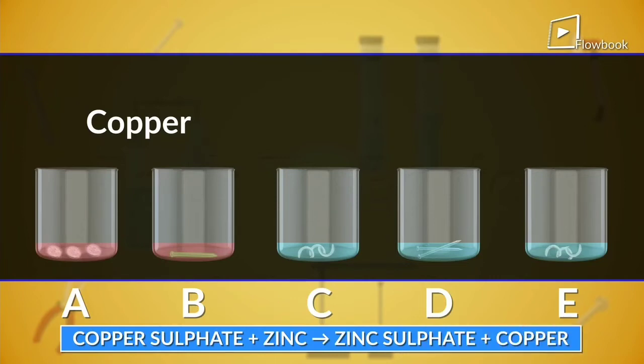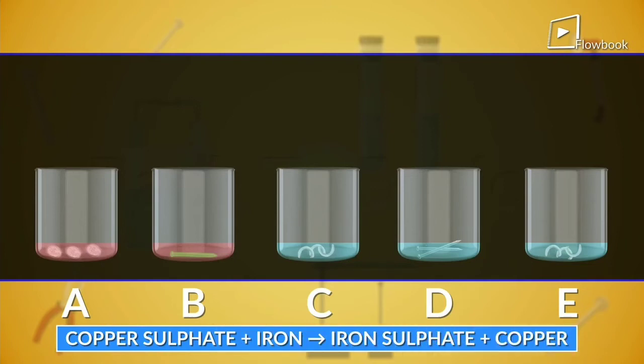These changes of color happen because in beaker A, zinc displaces copper from copper sulfate, giving rise to colorless zinc sulfate solution and copper. And in beaker B, iron displaces copper from copper sulfate, leaving light green color of iron sulfate plus copper.